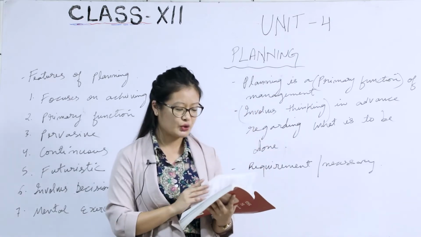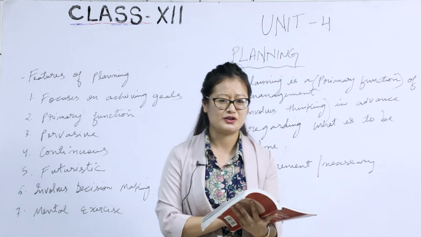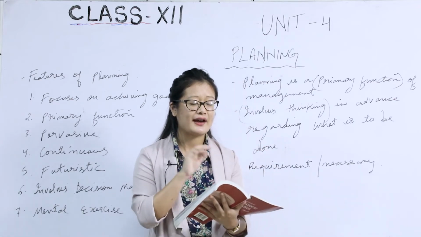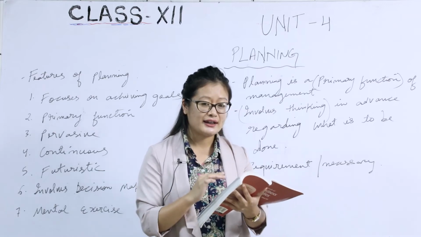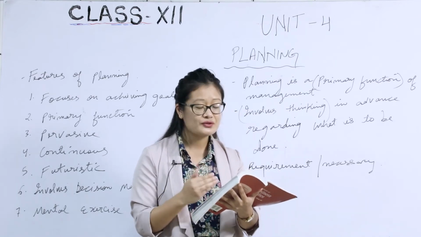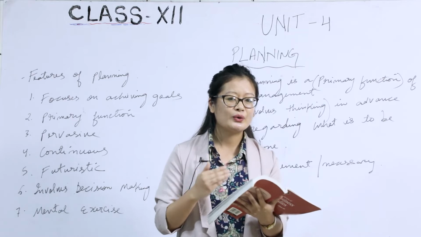In your textbook, Koontz and O'Donnell have defined planning as deciding in advance what to do, how to do, when to do, and who is to do it.